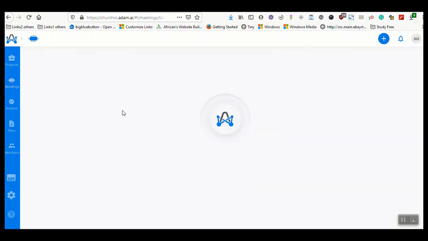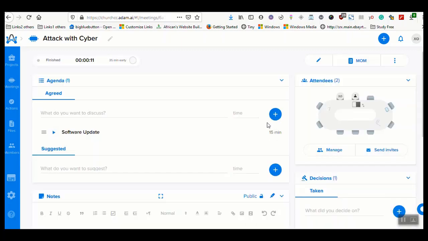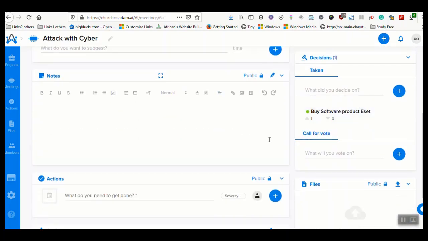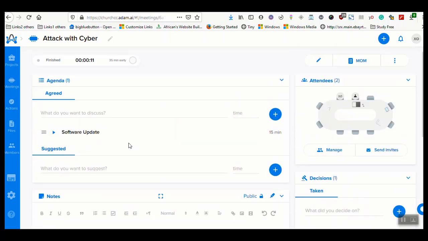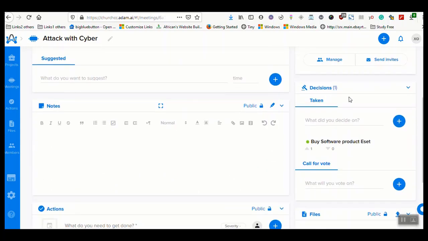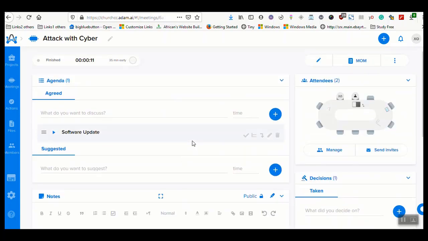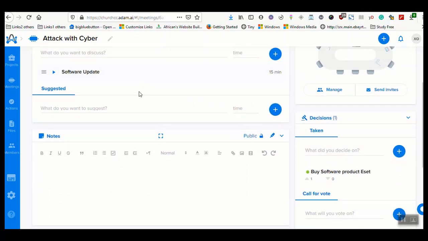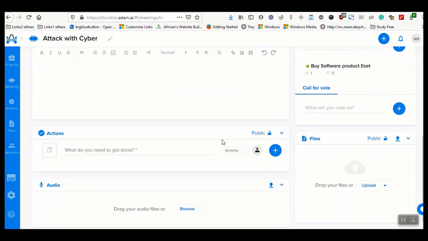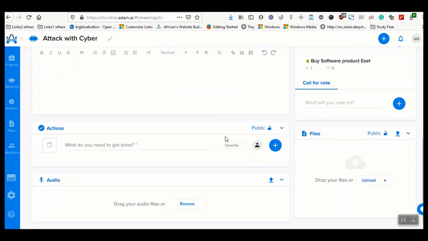And any user that logs into the meeting will be able to see the agendas, the actions that were taken, and everything. Now, remember, the members cannot edit any information here, only the administrator or the person who created the meeting. Okay, so these are rules and permissions that will also be available. So all I need to do as a member, part of the team, is come into the system and I can scrutinize and see exactly what was discussed, what actions were taken, and I can take it from there.